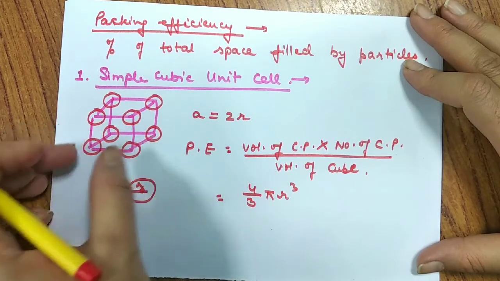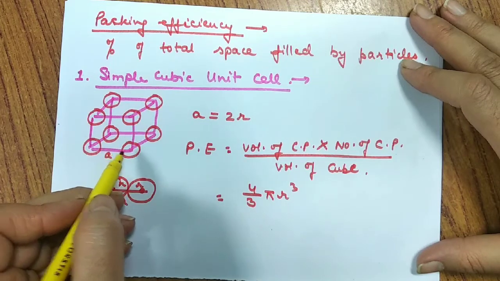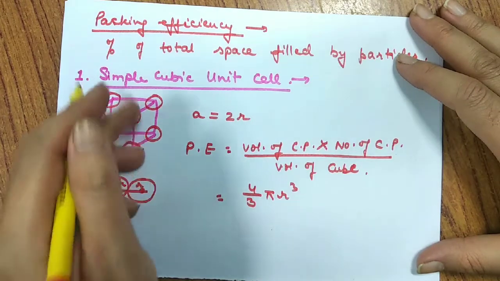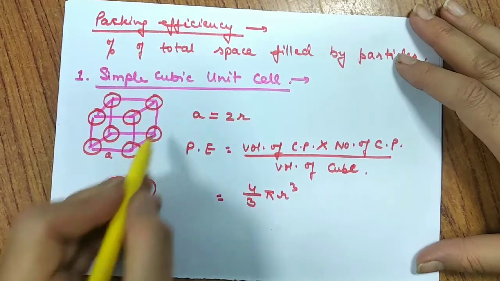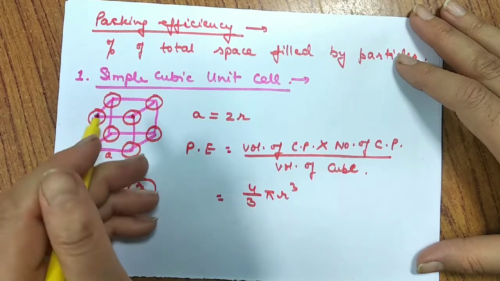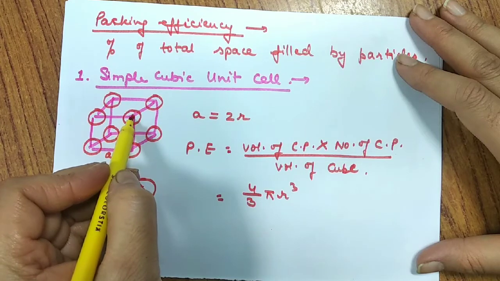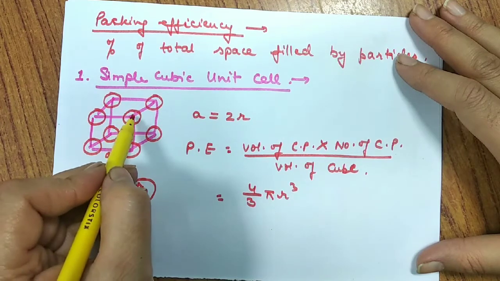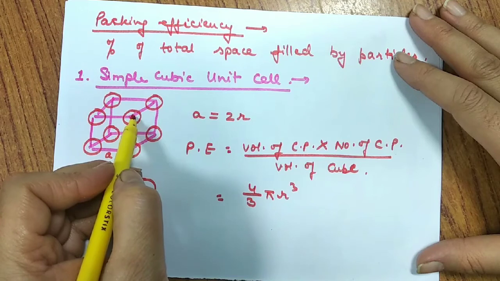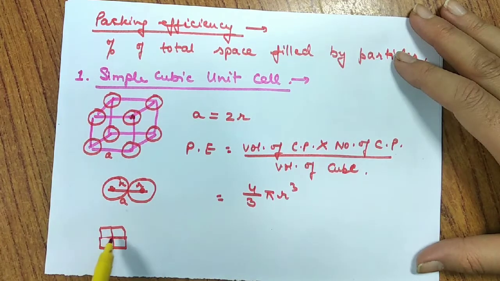For this cubic system, which is simple, we say that this one cube, if it is in a crystal system, is in contact with one cube this side, one cube above, one cube this side. That means a single cube which has a corner is in contact with 8 such cubic systems which are sharing a single corner. That means each corner is shared by 8 unit cells. If you try to arrange these cubic boxes this way, you can see they are 4 in one plane and 4 exactly above them.